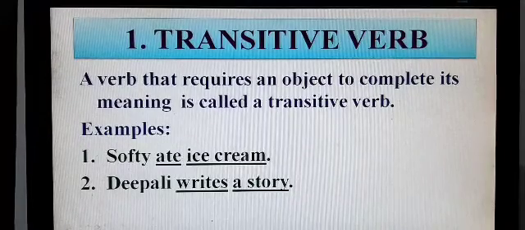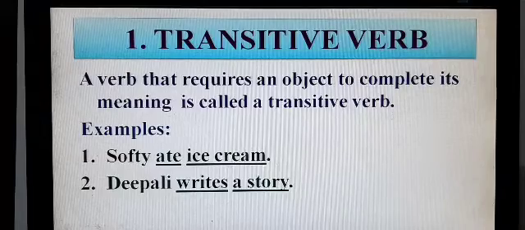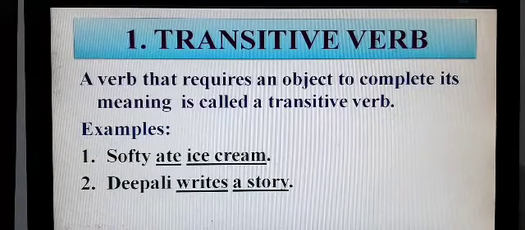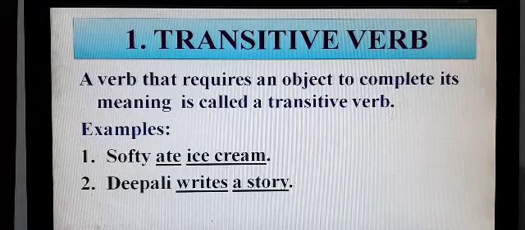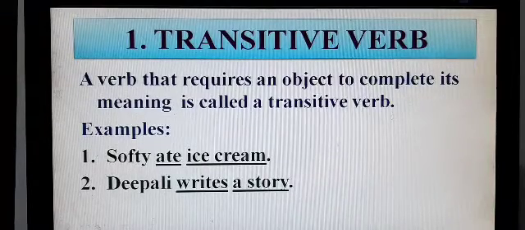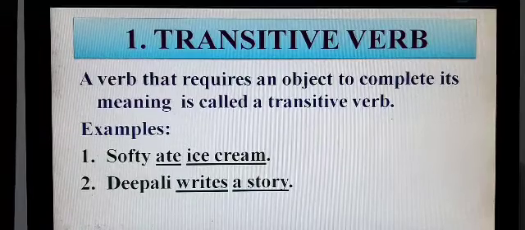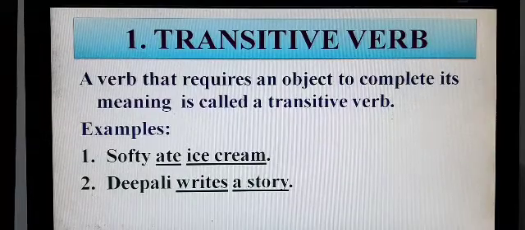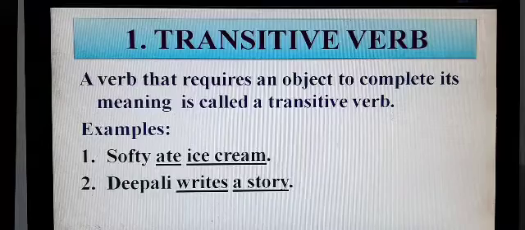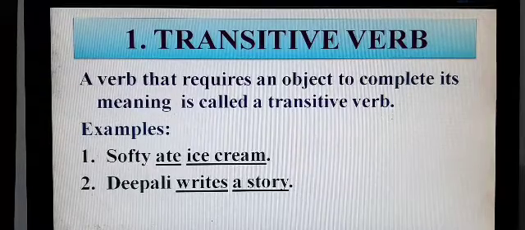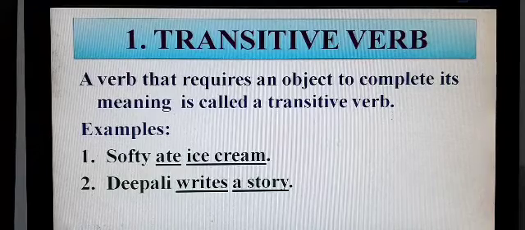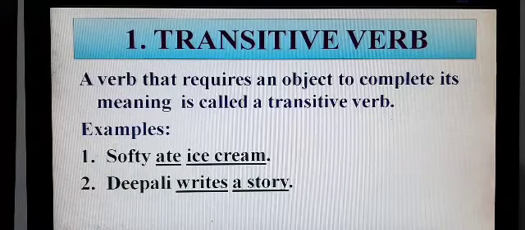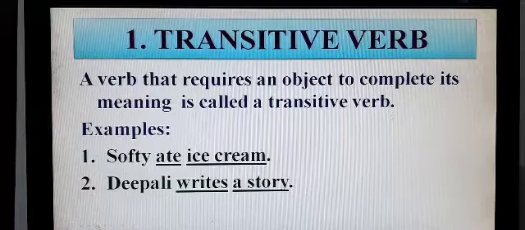For example, if I say Softy, the name of a girl, Softy ate ice cream. Here, if I only say ate, then it will remain incomplete. So, I must add an object, that is ice cream. You can see here both the words, the verb as well as the object, are underlined. If I say Dipali writes a story, and if I only say Dipali writes, then the question will come to our mind: Dipali writes what?